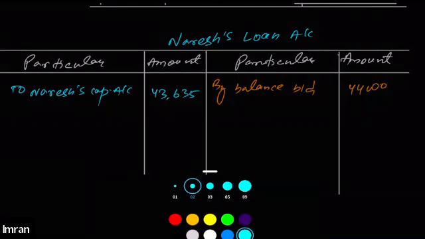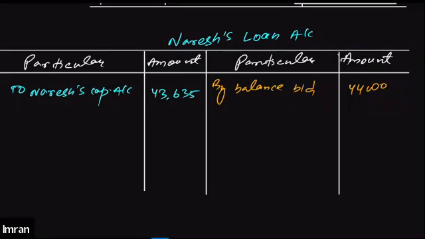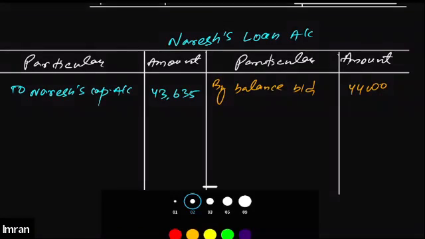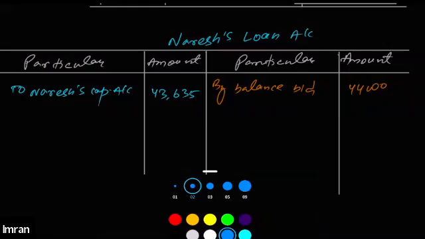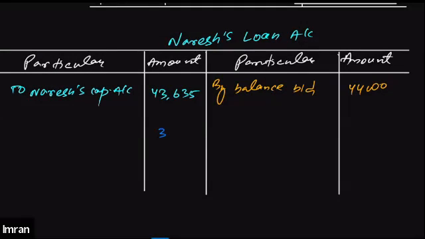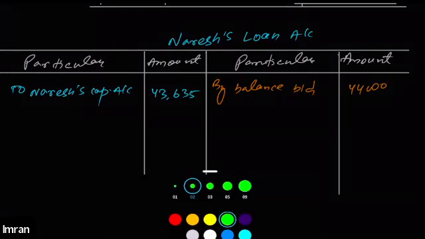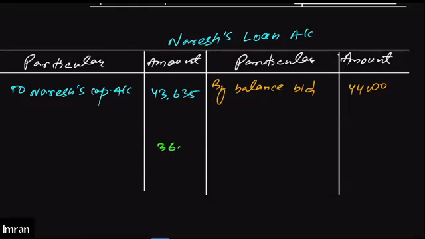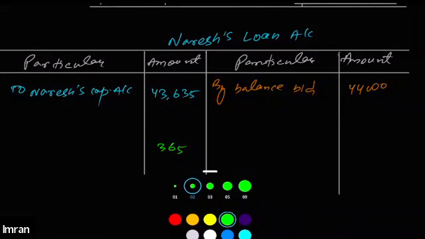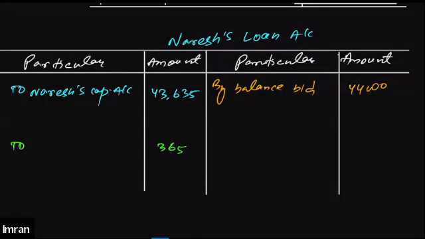Instead, only the remaining value will need to be paid. So how much is still remaining? The remaining amount is 365. We will make this payment out of the bank account, so we'll write to cash or bank account.